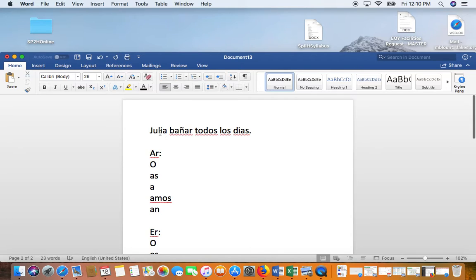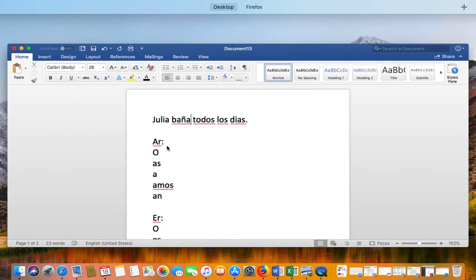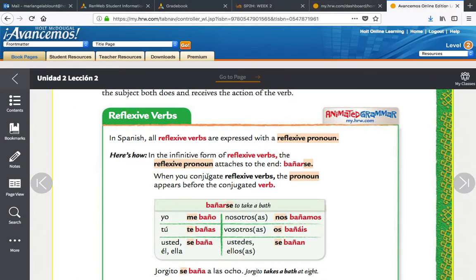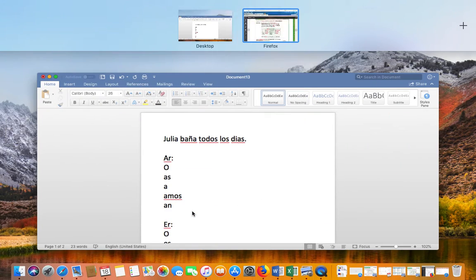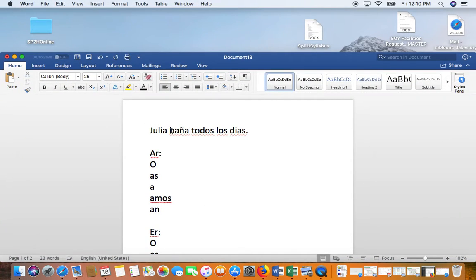So again, we go back here. Bañar ends in AR. She's doing the action, so the ending has to be A. Okay. Ella baña. Now, what is the pronoun I'm going to use for Julia? We're going back here. So she is doing the action, Julia, so I'm going to use se. Go back to my sentence. How many verbs do you see in the sentence? One. This is a name, this is a verb, and this is the noun. Okay, so the verb goes here and it's se. Ella se baña todos los días. She showers every single day.